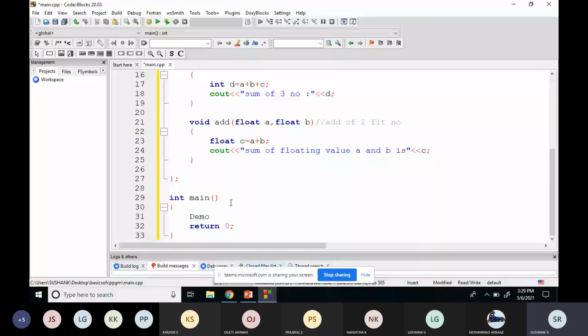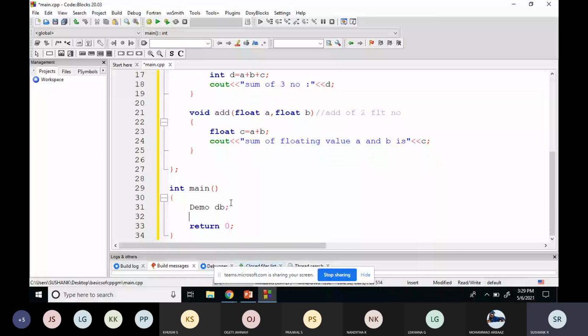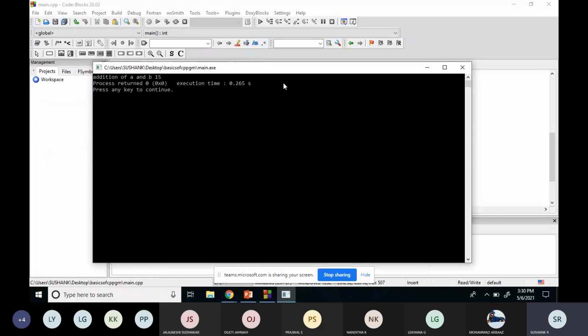So if I write db dot add, I want to perform the addition of integers, which is the addition of two numbers. I can pass it as 5 comma 10. Now if I write like this, what will be the output? I'll build this. I don't have any error, no errors. I'll run this. I'm getting the addition of A and B is 15.